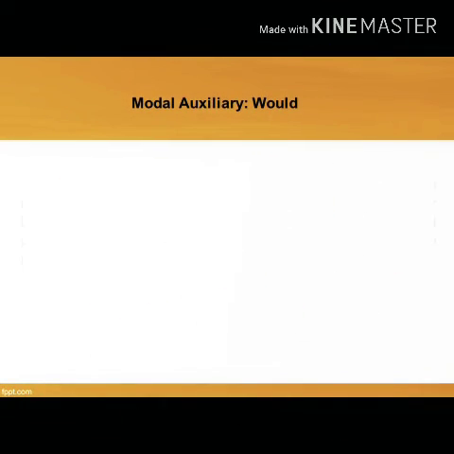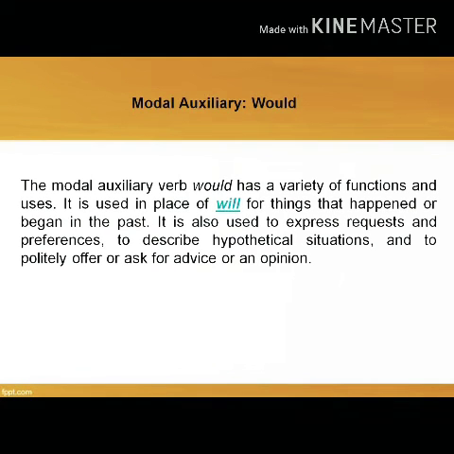Finally, this is our main grammar focus while talking about modal auxiliary would. The modal auxiliary verb would has a variety of functions and use. It is used in place of will for things that happened or began in the past. It is also used to express requests and preferences and describe hypothetical situations and to politely offer or ask for